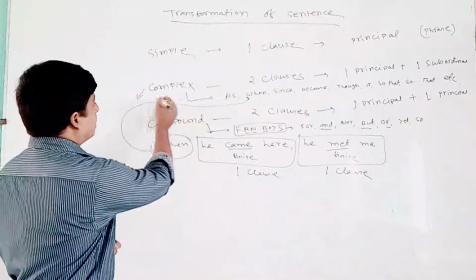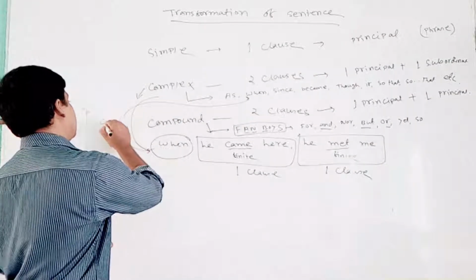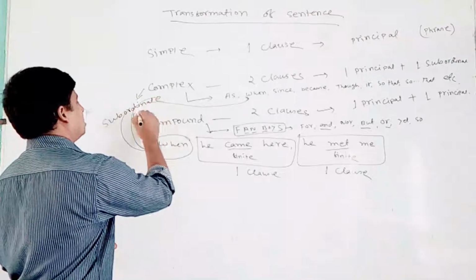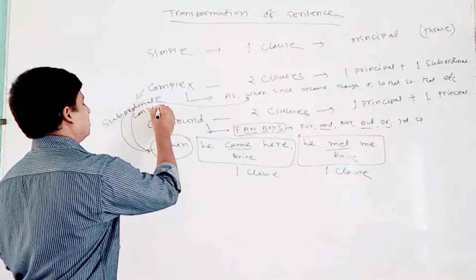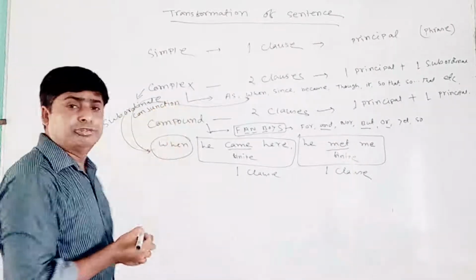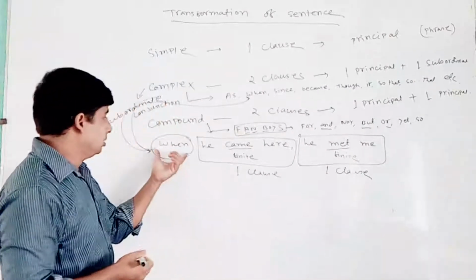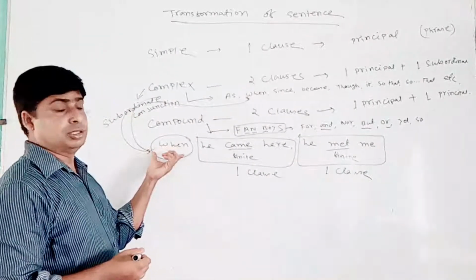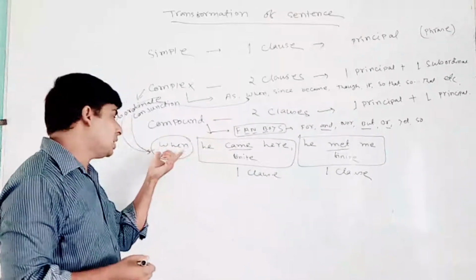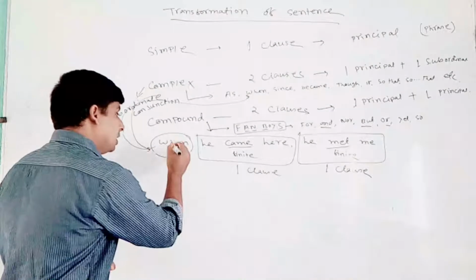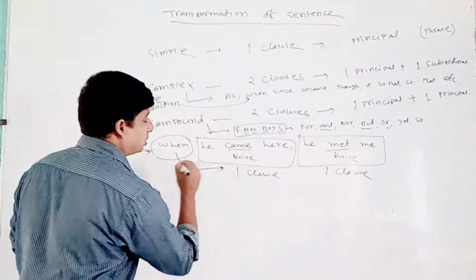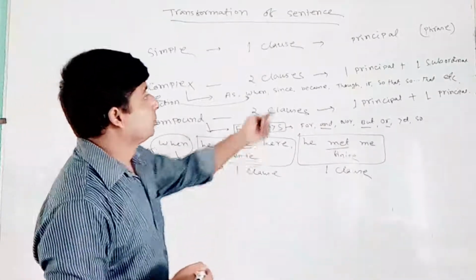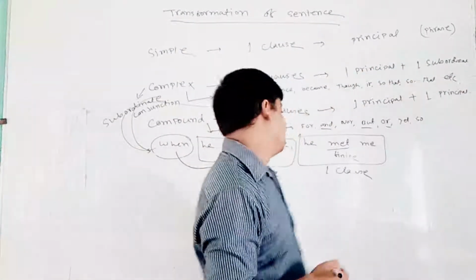Whenever you find a subordinate conjunction here, so "when", next to the subordinate conjunction, I repeat, next to the subordinate conjunction, there is one clause. "He came here" is a subordinate clause.